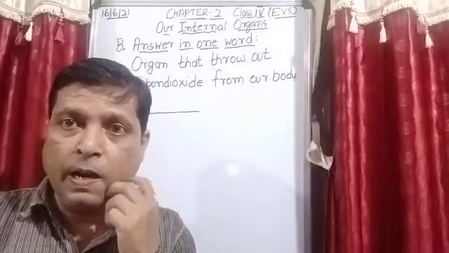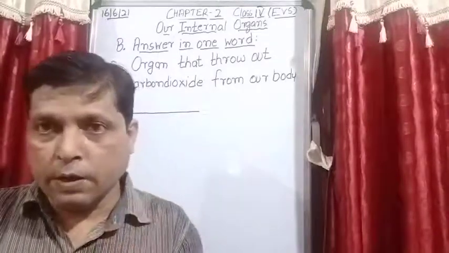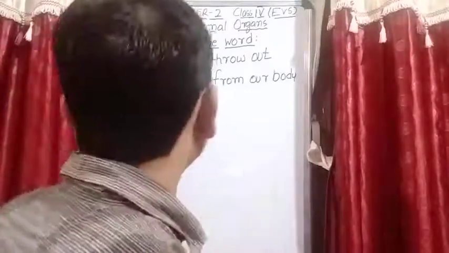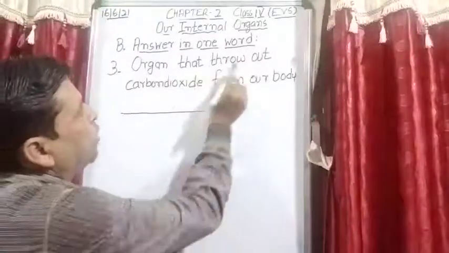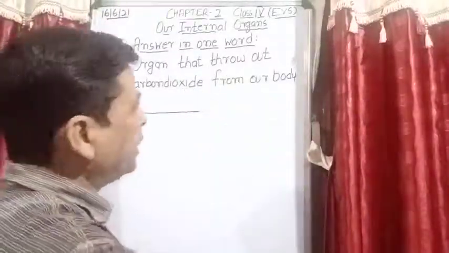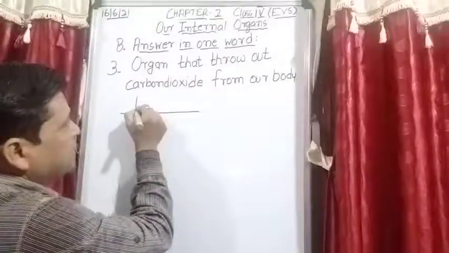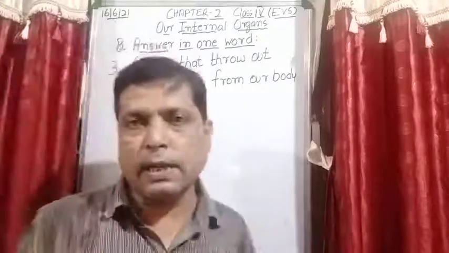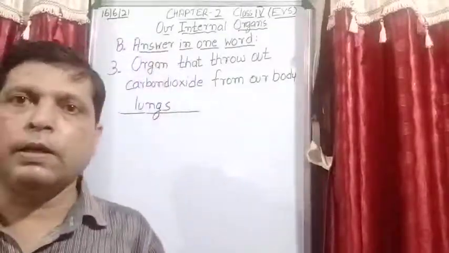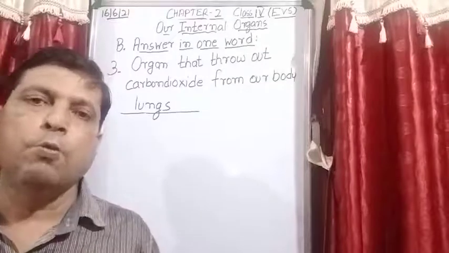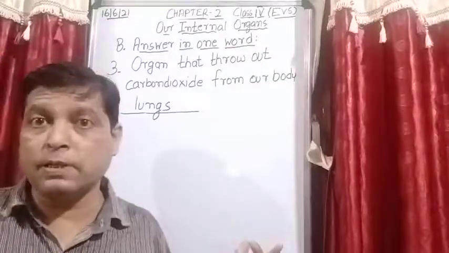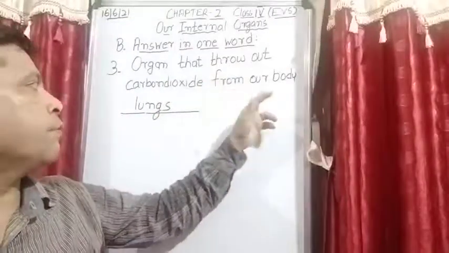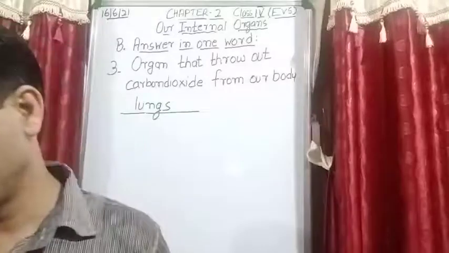Absorb oxygen and release carbon dioxide. So now the question is, organ that throws out carbon dioxide from our body, that is our lungs, because from the lungs it then goes out through the nose, but the organ in which it comes is the lungs, because it comes in the blood vessels of the lungs. Is it clear? So the organ that throws out carbon dioxide from our body is the lungs.